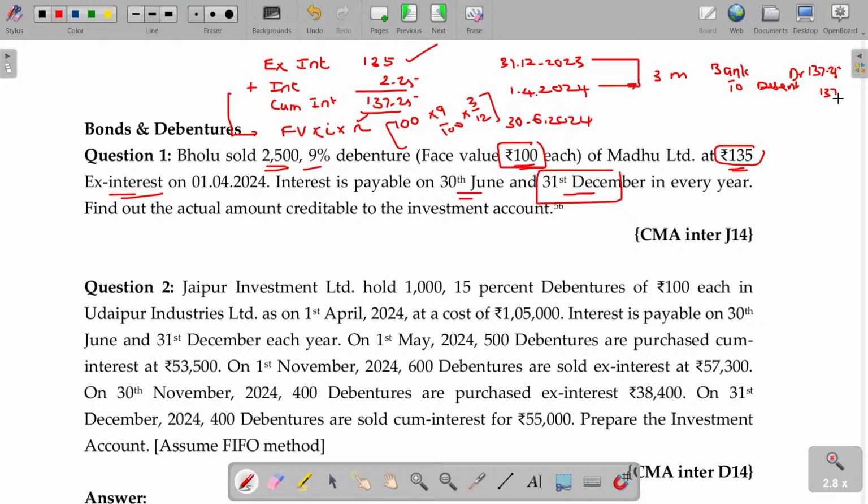For the buyer, it's reverse. And for the 3 months, 2.25 is there. I receive this: bank account debit, and the interest accrued for the period is my income, transferable to the P&L account. This is 135, sorry. Ex-interest price 135, and the 2.25 in addition to that is my income, transferable to the P&L account. Is that clear?